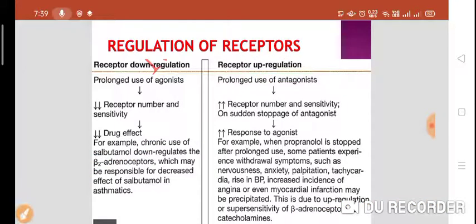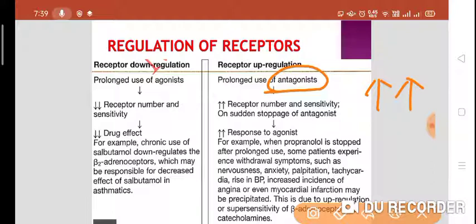Now we'll see the up regulation of receptor. In up regulation of receptors, there is a prolonged use of antagonist, and because of prolonged use of antagonist, the receptor numbers will get increased and sensitivity of the receptors will also get increased. So we call it as a super sensitivity of the receptor.